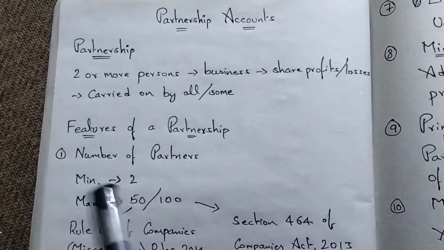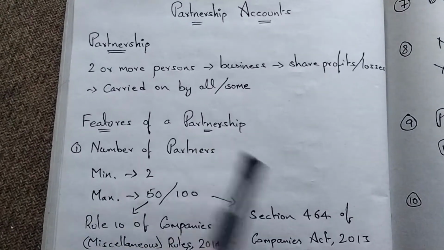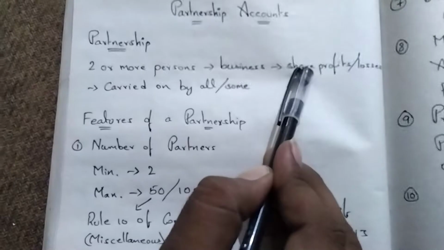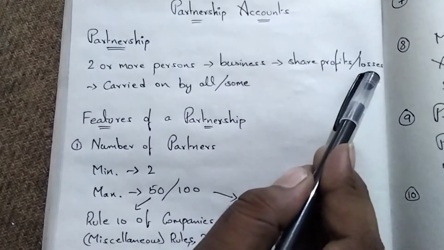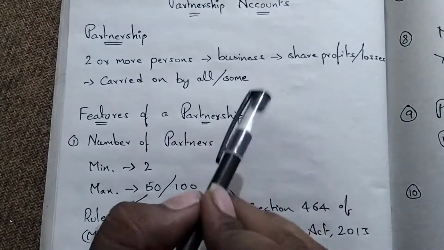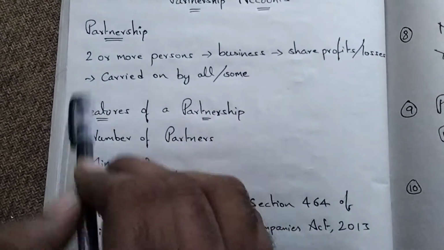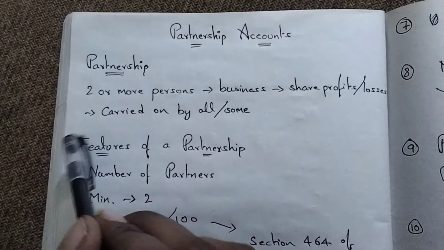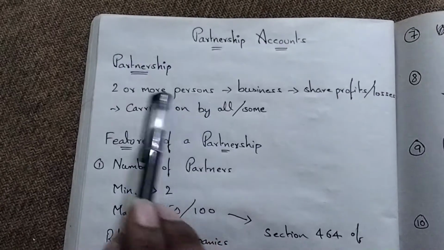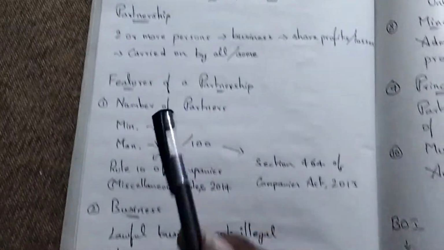In this definition, only 3 points are very important, and those 3 points are what we consider in the definition, that is, two or more persons, business, share profit or losses. Anyone will look into these 3 points in the definition, and if you concentrate more on the definition, you will get all the features of the partnership. When someone asks what is the feature of the partnership, it only comes from the definition. How I will bifurcate, please concentrate.